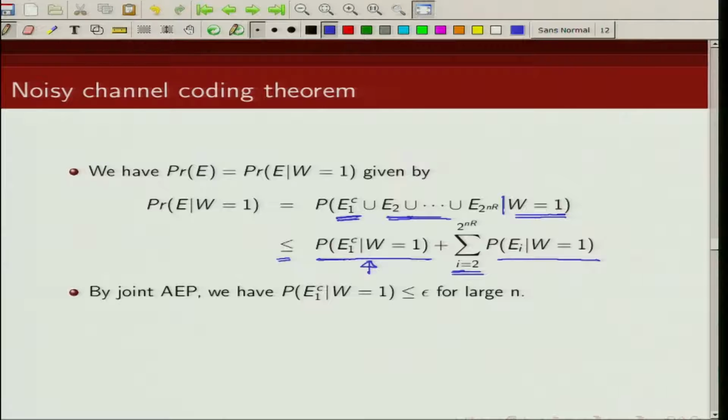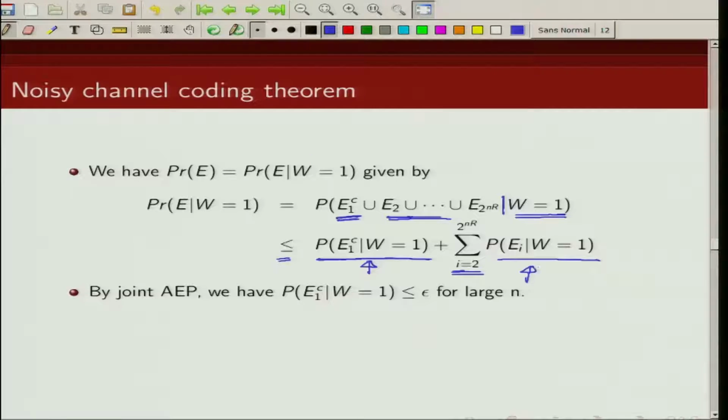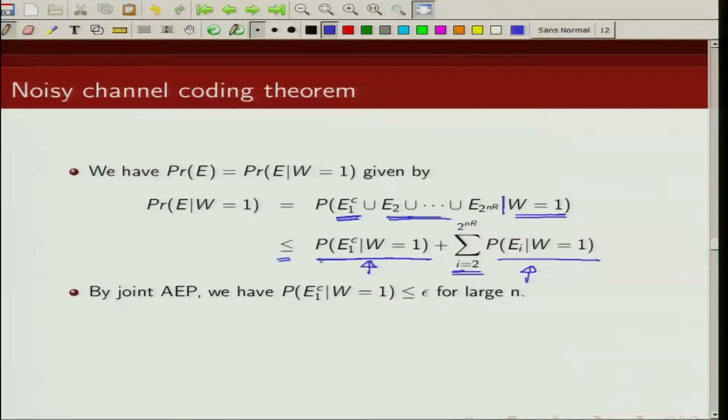So this corresponds to the event that x^n(1) and y^n are not jointly typical, and this corresponds to the event that any other index, let us say x^n(2), x^n(3), x^n(4), is jointly typical with y^n. So the error probability is upper bounded by this probability and this probability.